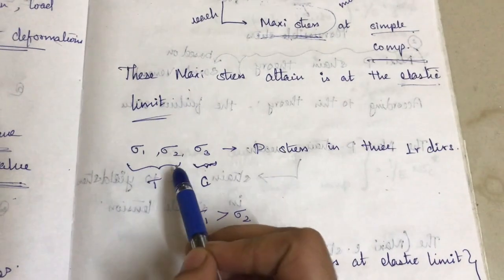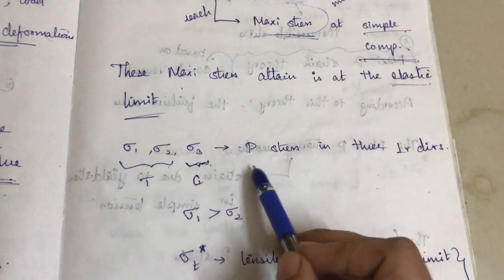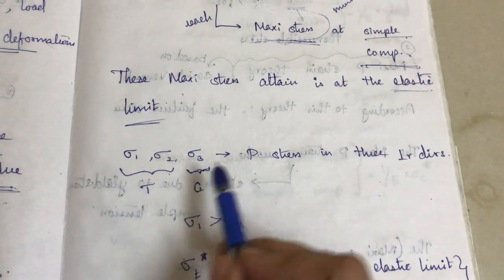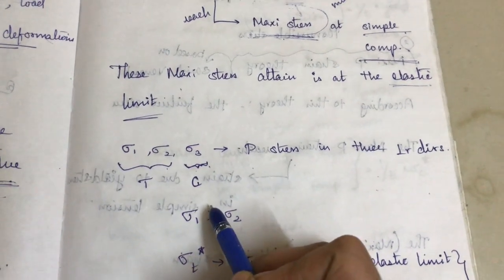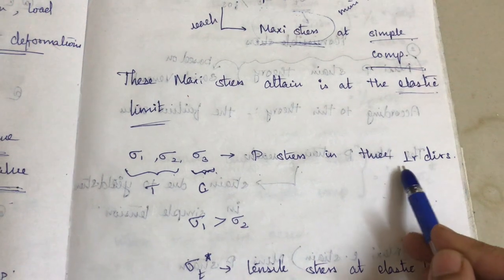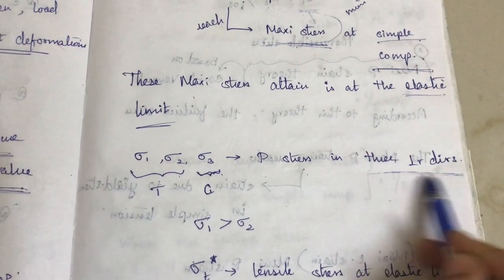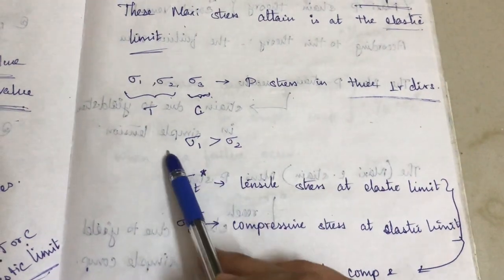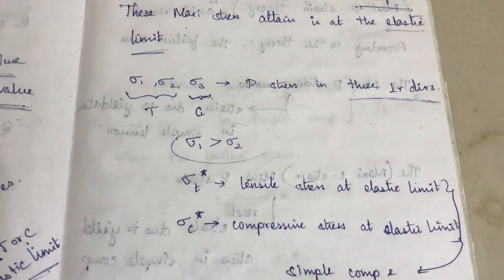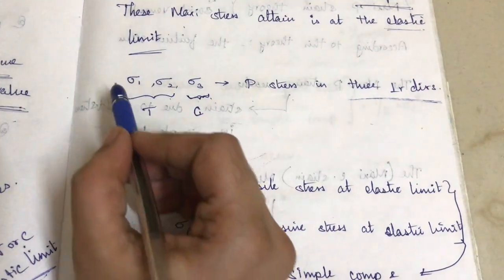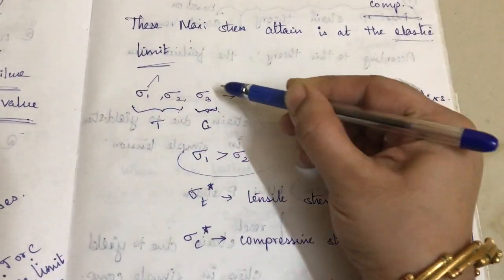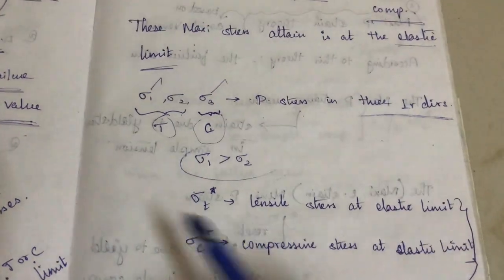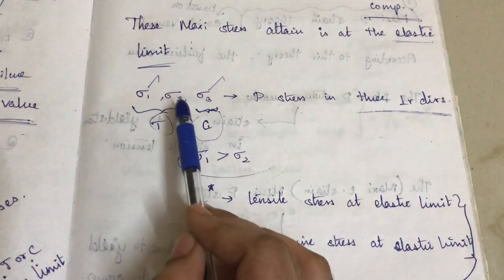Okay, so sigma 1, sigma 2, sigma 3 are principal stresses, whereas sigma 1 and 2 will be tension and sigma 3 will be compression in 3 directions, 3D, 3 perpendicular directions. Here sigma 1 is always greater than sigma 2. So we can easily compare it: sigma 1 is the greatest one in tension, and sigma 3 is the greatest one in compression. So here, sigma 1 will be greater than sigma 2.